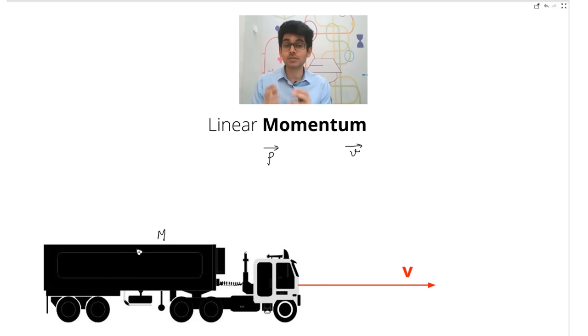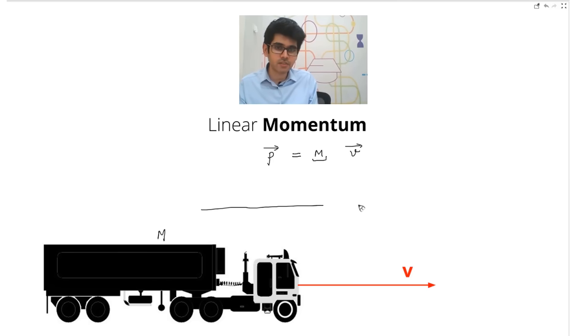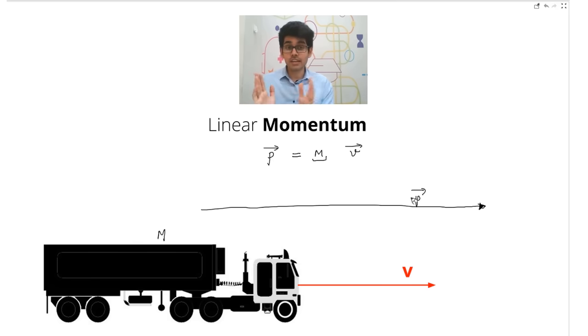Momentum of the truck is equal to mass into the velocity of the truck. So momentum is defined as mass, which is obviously a scalar, it's a number, into the velocity. So these are parallel vectors. So the momentum vector of this truck, obviously if the mass is greater than 1 kg, will be something like this. So it's a bigger vector, and they are parallel vectors. So again, if there is momentum, there is velocity. If there is velocity, there is momentum. So they have to coexist. So this is a very important part.